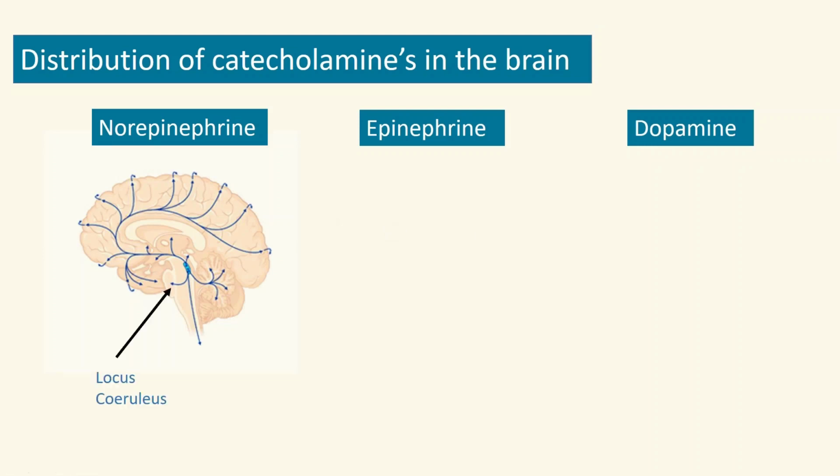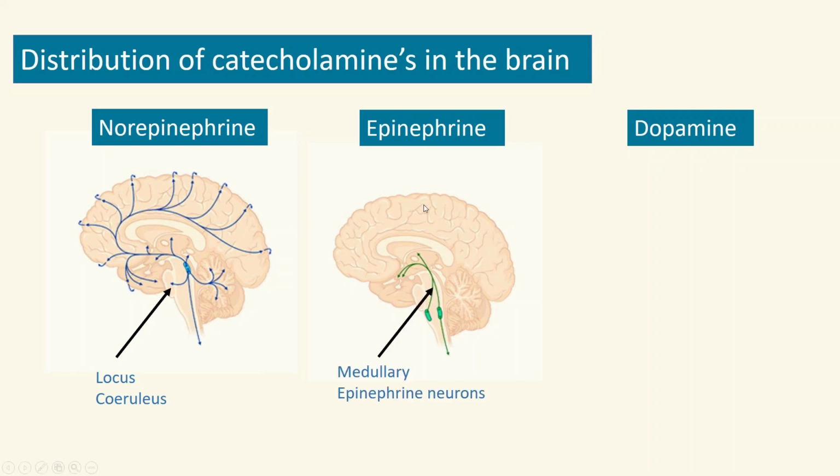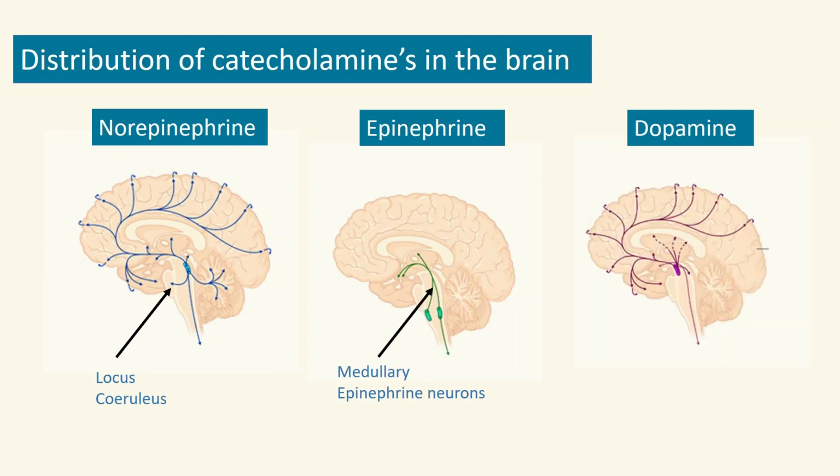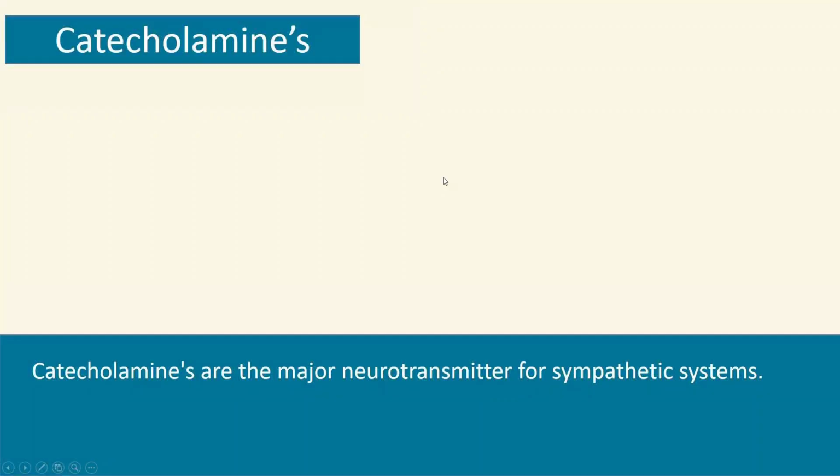Epinephrine is not primarily present in the brain, but a small amount is also present, as part of the medullary epinephrine neurons. However, the major catecholamine present in the brain is dopamine from dopaminergic neurons. They produce dopamine, which is primarily produced from the substantia nigra and ventral tegmental areas.